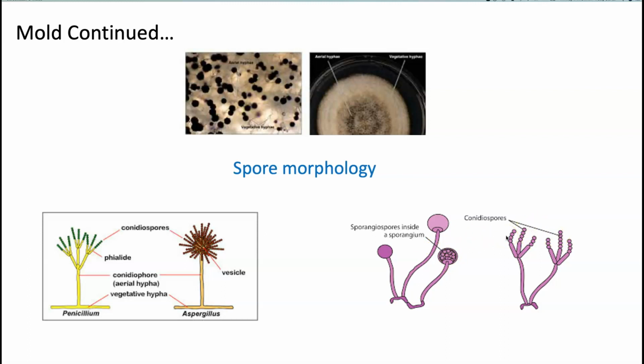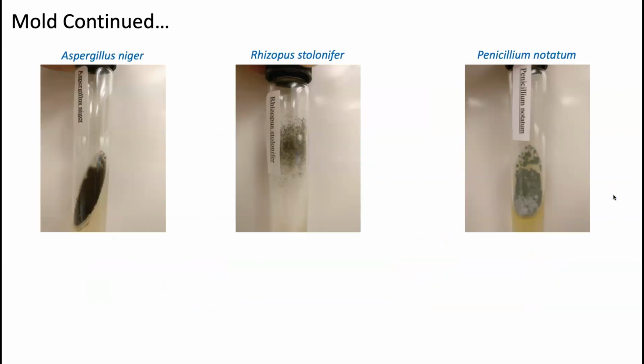So let's go over the three molds that you are responsible for understanding and knowing in this class. That is going to be Aspergillus, Rhizopus, and Penicillium. So let's go over Aspergillus niger first. Okay, Aspergillus, as you can see here, well, it looks like a black mold, doesn't it? Yes, it is.